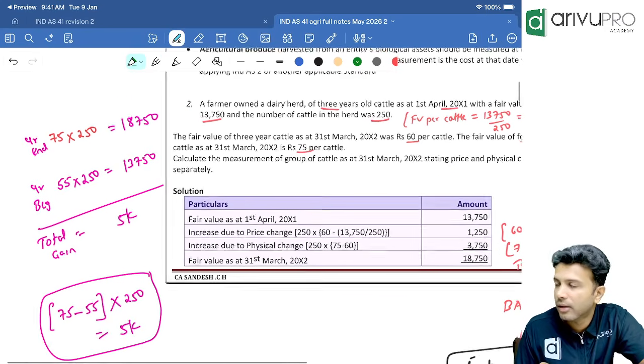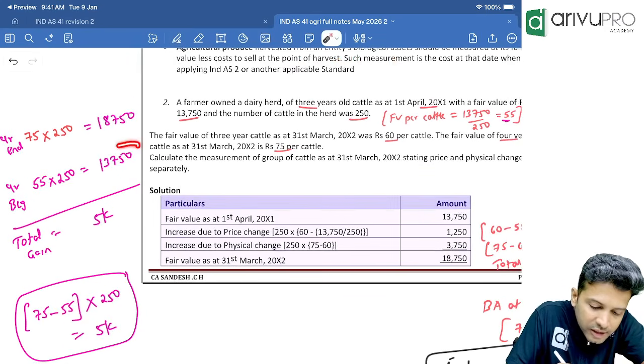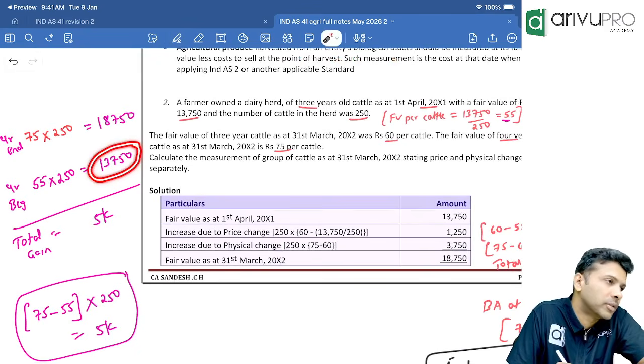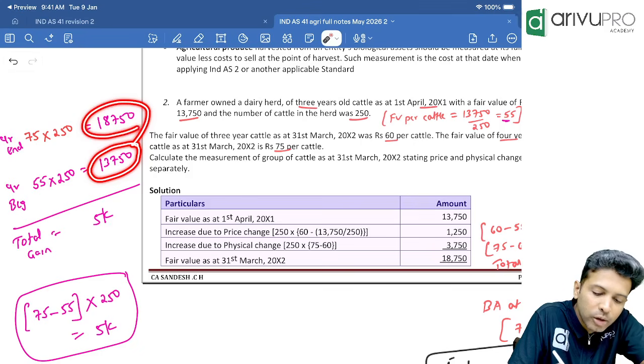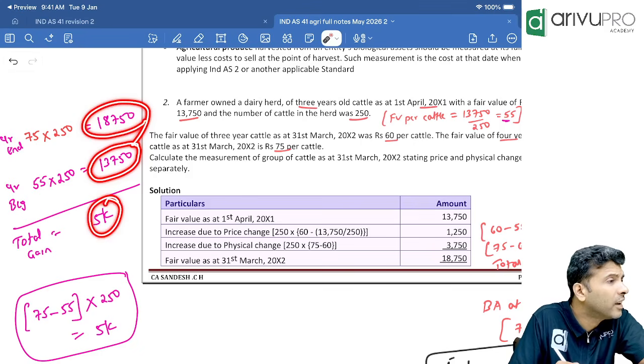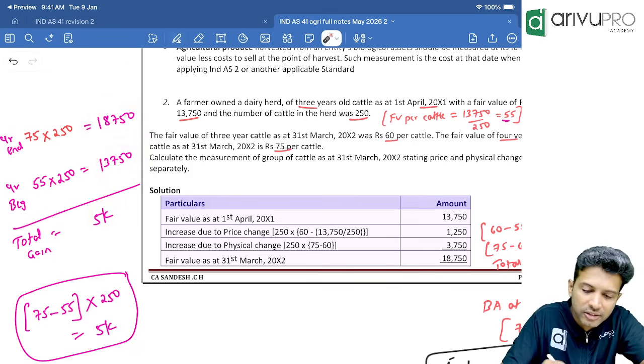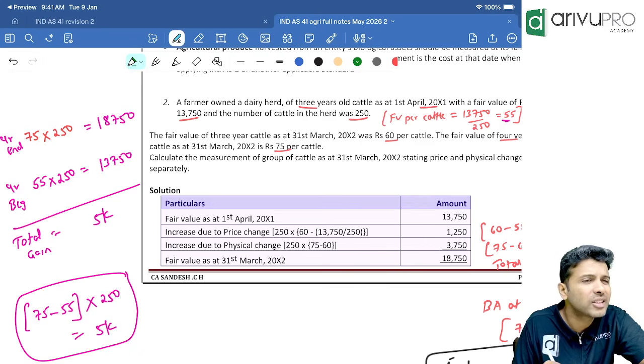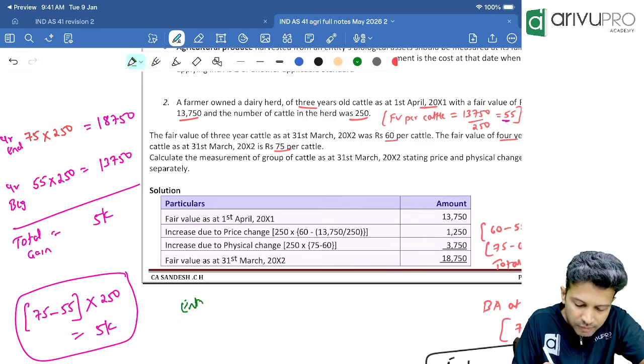Tell me, people. I'm showing my biological asset at year beginning at 13,750. Now I have to bring its value to 18,750. That means the asset's value I need to increase by 5,000. Asset has what balance? Debit balance. How do I increase it? Debit it. So the journal entry we will pass is what? At year ending, we'll have to pass one journal entry.